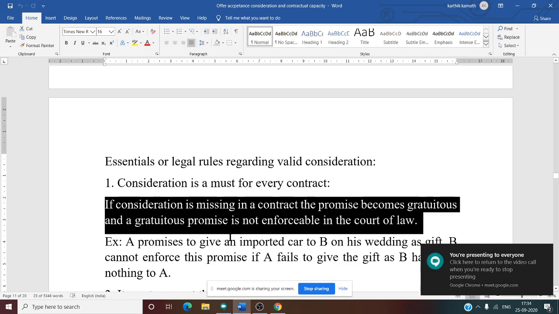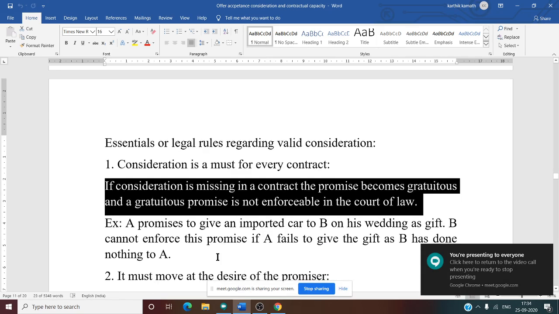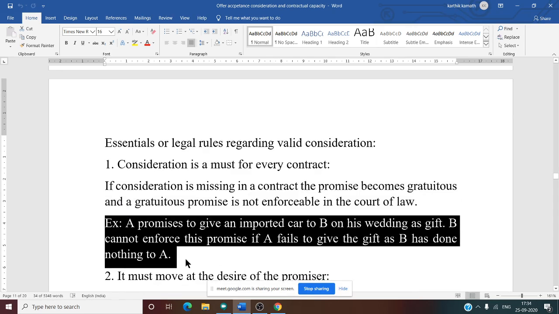See this. A gratuitous promise is not enforceable in the court of law. Why? Example: A promises to give an imported car to B on his wedding as a gift. So B will receive the car from A on his wedding day. Now B cannot enforce this promise if A fails to give the gift.